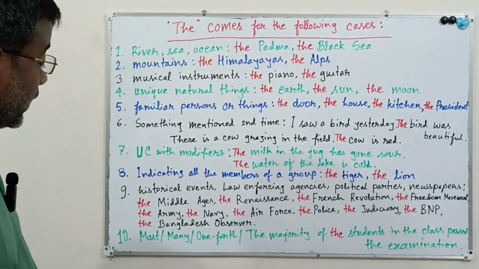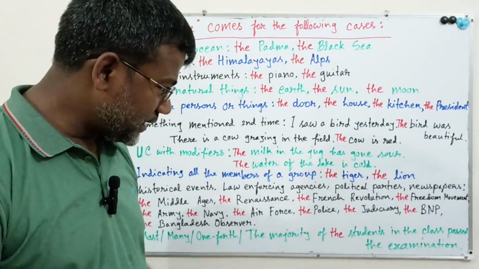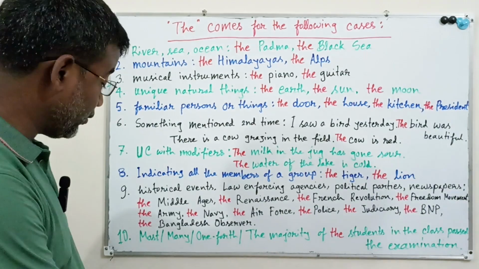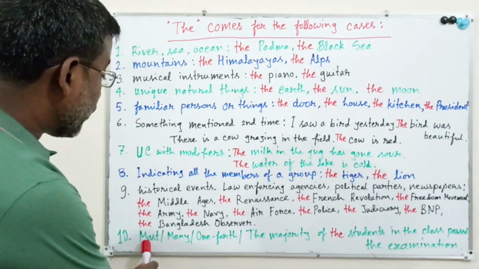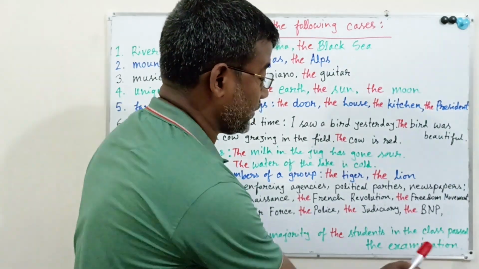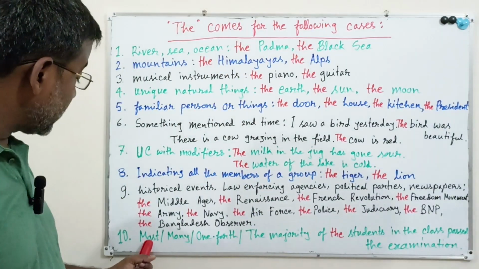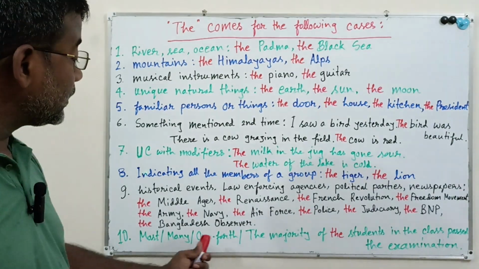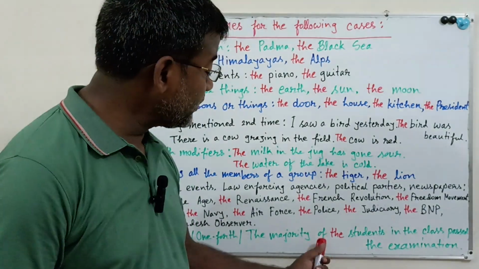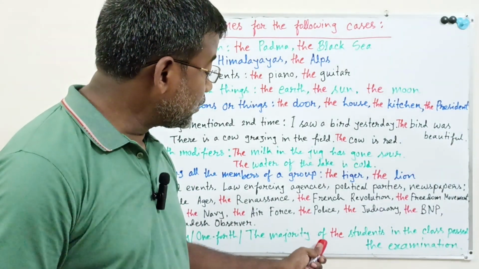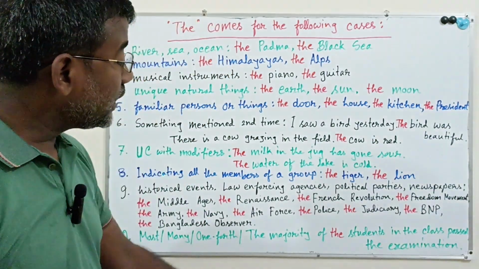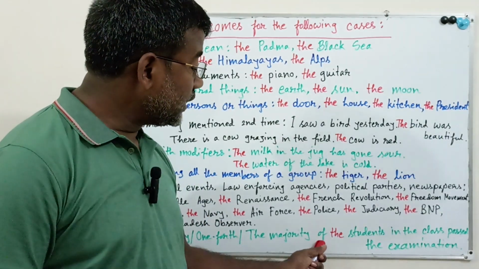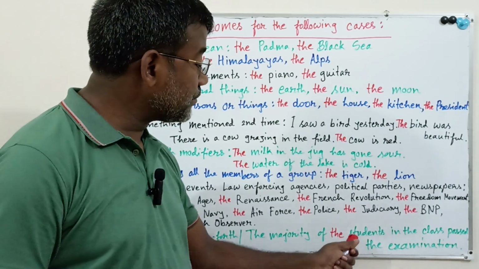Number ten, I have given a sentence, and if you see the sentence, you will understand why you have to use "the". Let's read the sentence. Most of the students in the class passed the examination. Most is actually an indefinite quantity. So when an indefinite quantity comes before an "of" phrase, the phrase that begins with "of the students", here you have to use "the" before the noun. In the phrase there is a noun and "the" comes before the noun.